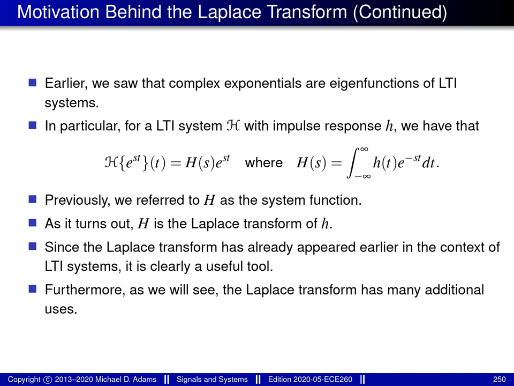When studying continuous time LTI systems earlier in the course, we saw that every complex exponential function is an eigenfunction of every LTI system. More specifically, we saw that for an LTI system script h, with impulse response little h, a relationship of this particular form here is satisfied. Recall from earlier that the function big H, appearing in this equation, is referred to as the system function. As it turns out, the formula here for big H, in other words this formula here, is nothing more than the definition of the Laplace transform of the function little h.